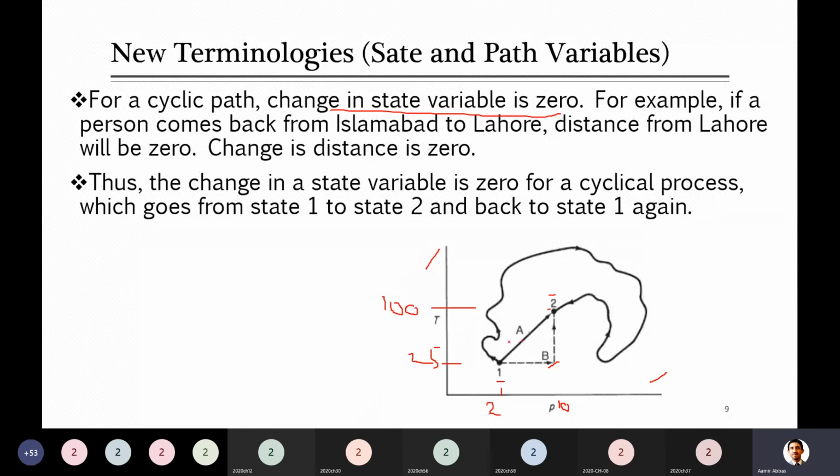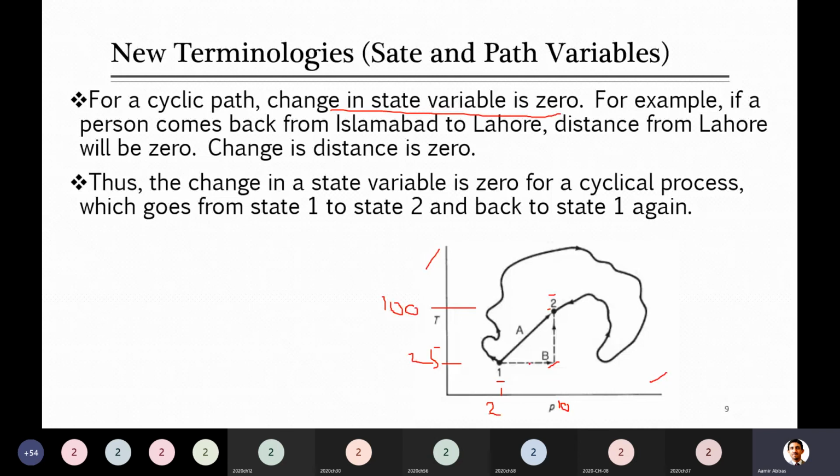In the other way, for example, if you look at path A, in this case, whenever you are increasing the pressure, do you see there is an increase in temperature? Can you observe that? In path A, when I am increasing the pressure, you can look very carefully that there is a rise in temperature. So in that case, the calculation will be different as compared to the calculation which I am making for path B. This is what I was going to tell you: path variables are those variables which ask us what path was taken and how those changes took place.